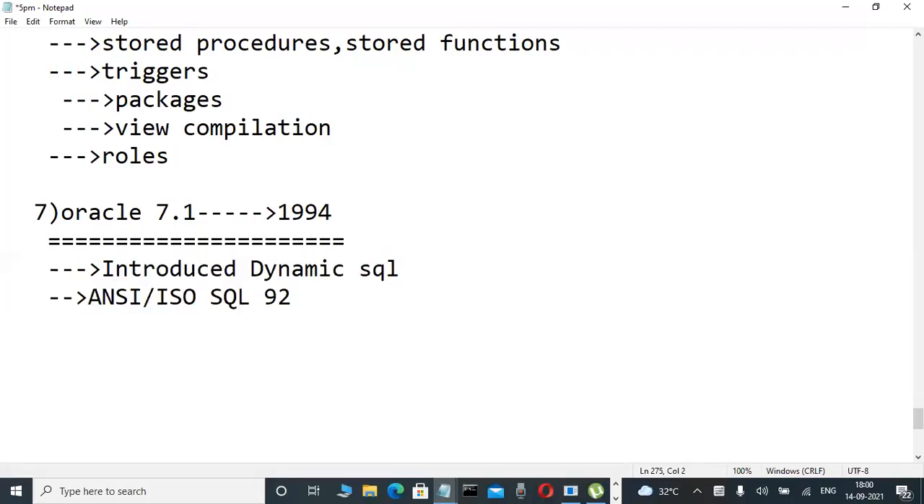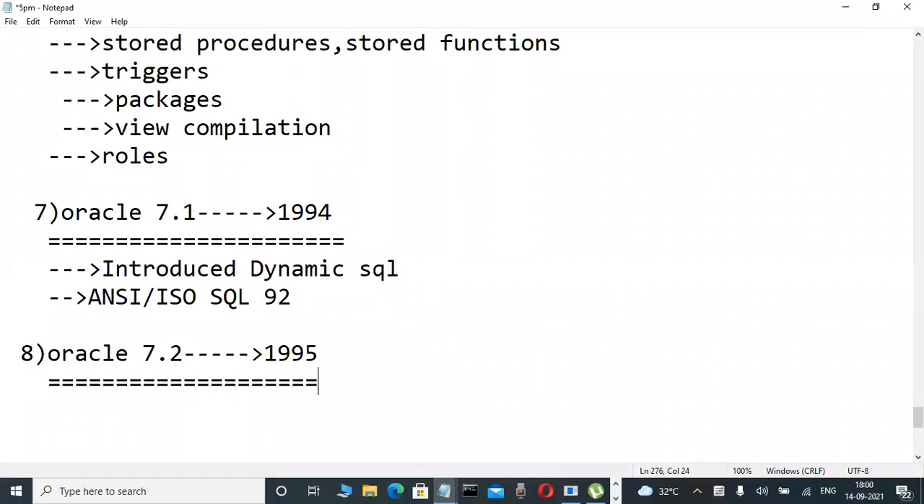Next version, write it fast: Oracle 7.2. The next version is Oracle 7.2. When was this version released? In 1995 only, they released this version.